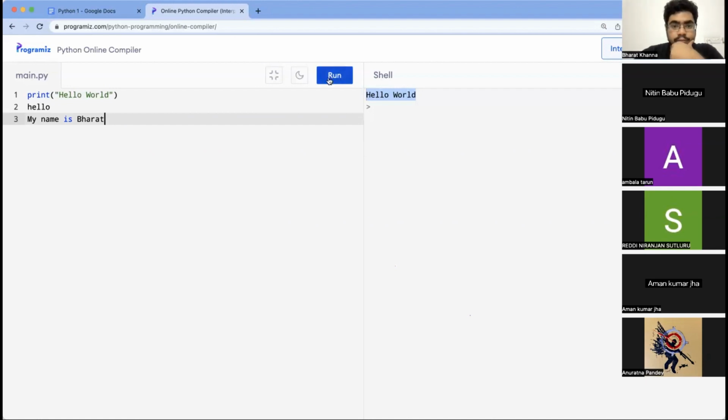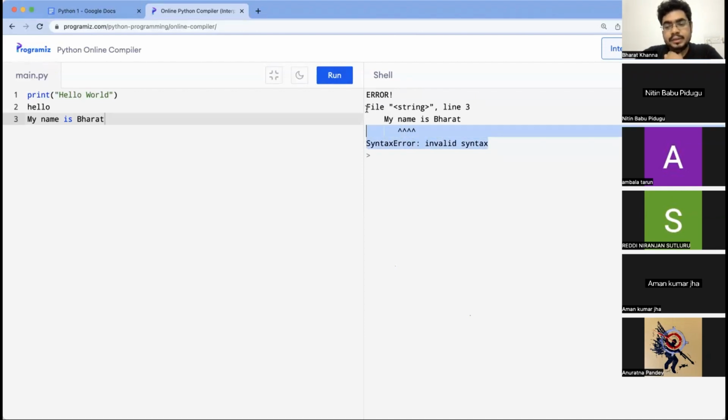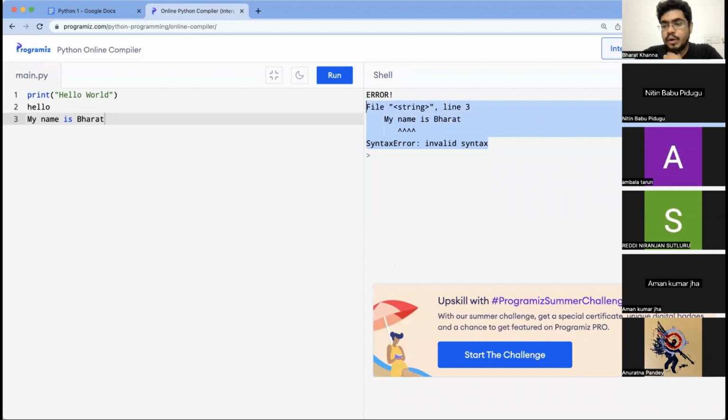If I run this, anyone? Error, right? Right. So it says error. Invalid syntax. Syntax error. So what is syntax error?